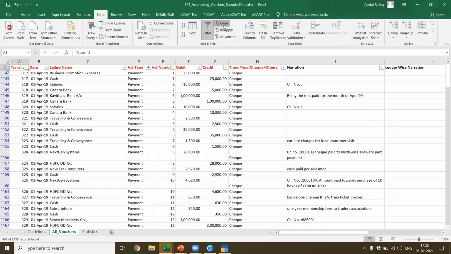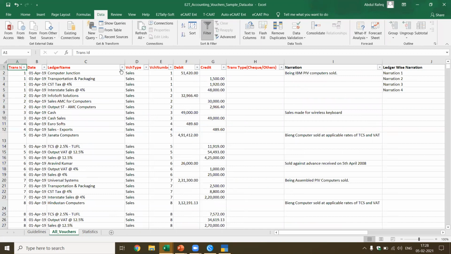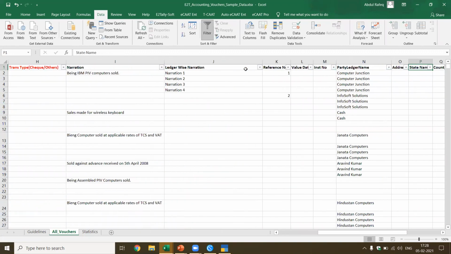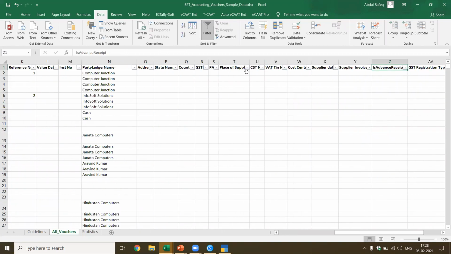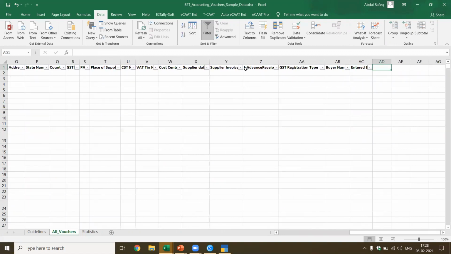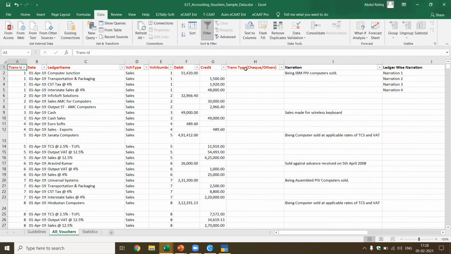Now here also, as I explained to you the format, this is the format in which the data has to be provided, and these are the mandatory fields. You can also provide additional data. If this additional data is there, this will be added. If it is not there, this will be ignored. Now we want to do the most magical part of the software, which is I want to import these